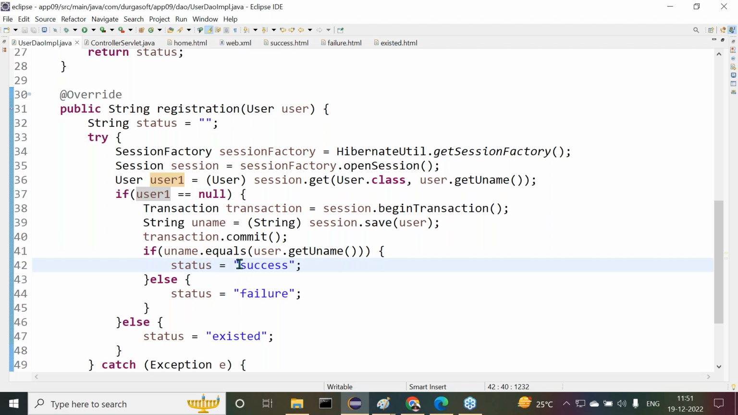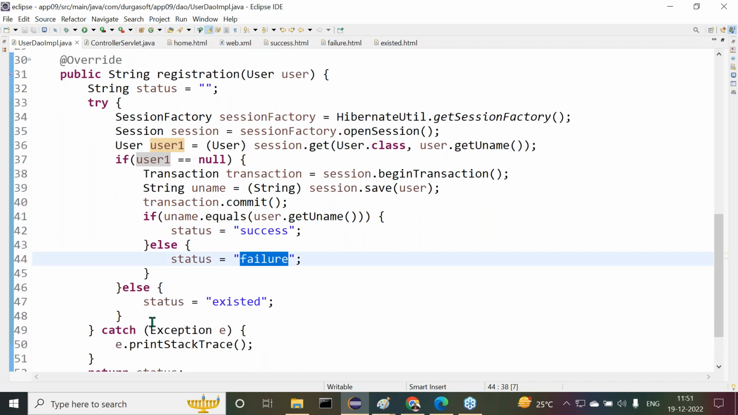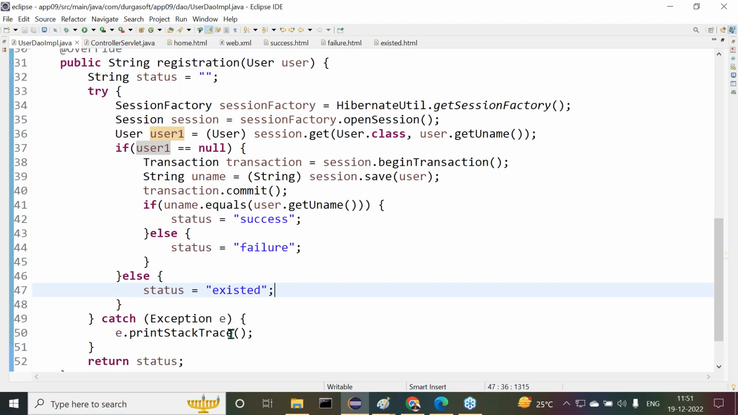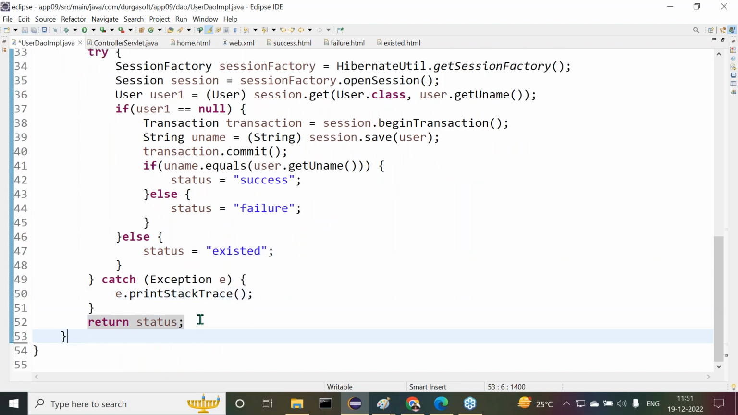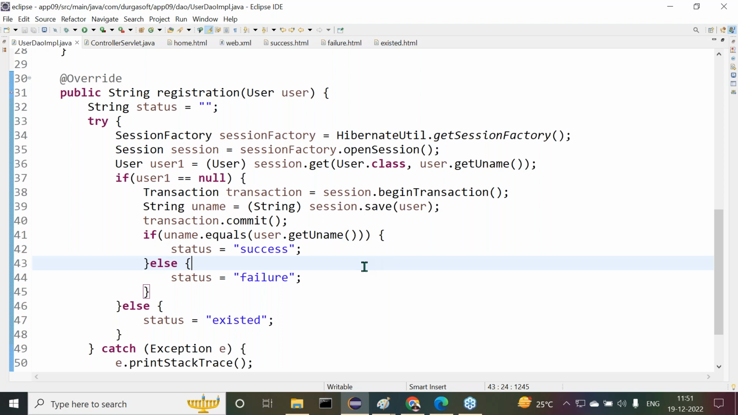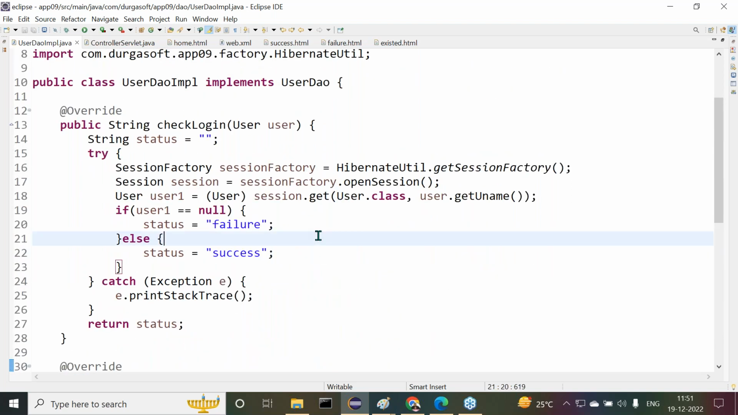Next, the status is equal to success, else the status is equal to failure, else the status is equal to existed. Got my point or not? In the catch block, e.printStackTrace, and return status now. Okay, fine. This is clearly the registration. Similarly, we implemented check login. Everything I completed, guys. The remaining part is that I have to execute my program.